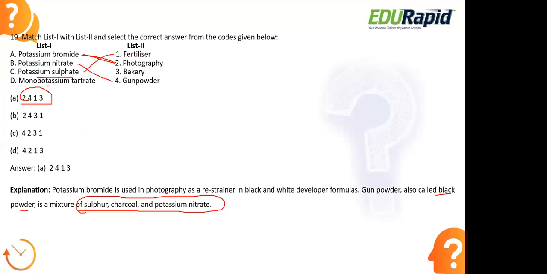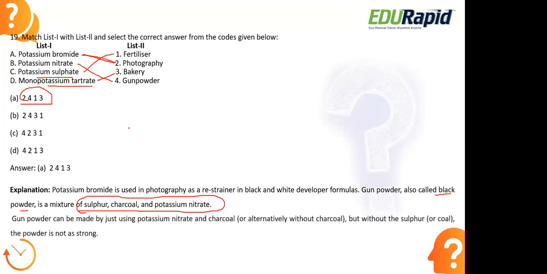So now the last option, monopotassium tartarate. Monopotassium tartarate is basically used here in bakeries, because in the bakeries they will usually bake cakes as well as bread. So to this they will add baking powder and baking soda. To manufacture this baking powder, along with baking soda, they will add this monopotassium tartarate.